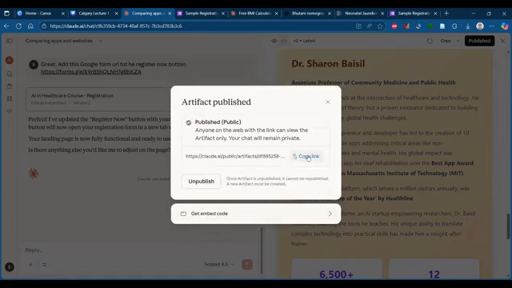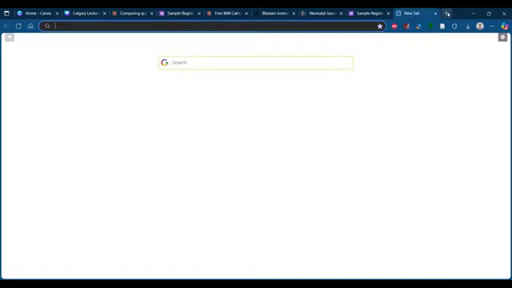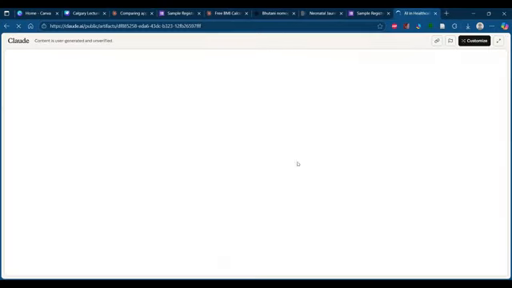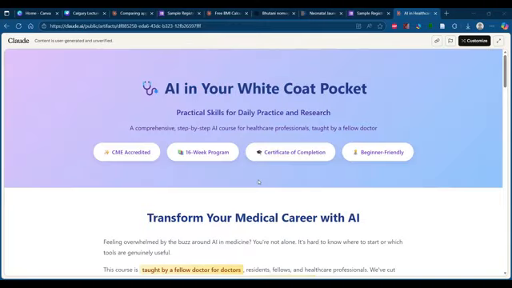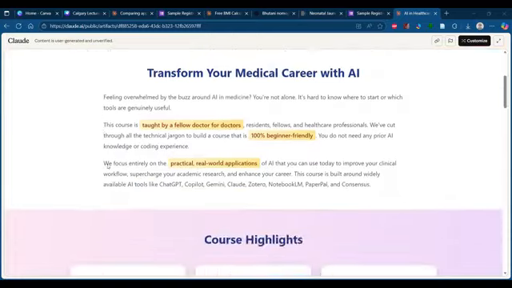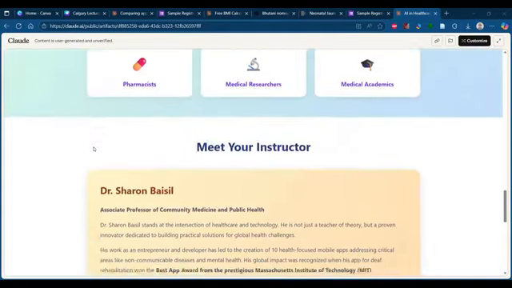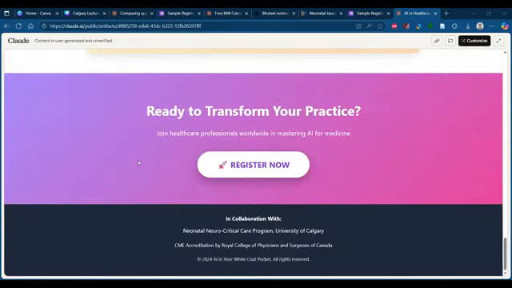Okay, so you can see within a very short time, I was able to create an entire website like this, which is fully functional, and where I can grab all the registrations. It's a completely functional page, with all the details and the register now button. On clicking the register now button, that registration page will be opened.